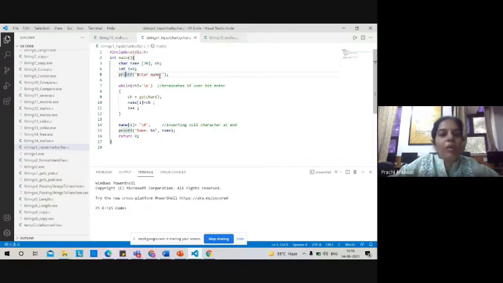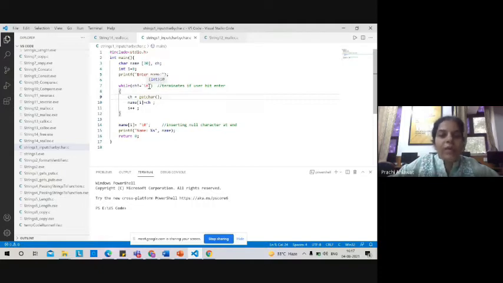Thereafter, we are asking the user to enter a name. And how are we getting that name? We are asking the user to input characters one by one. So getchar is a predefined function that is used to get input from the user one character after another. Whatever the user is typing in, it will take one character at a time and store it within the name array, and then it increases the counter, and this while loop will run until and unless we get the newline.